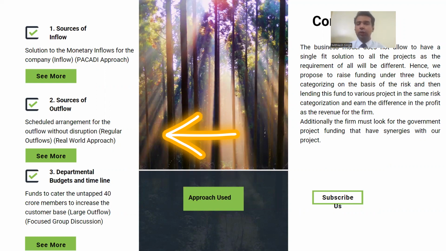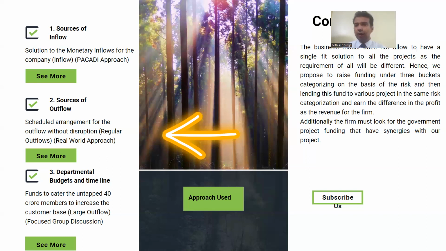Second is the source of outflow. This will be a regular outflow, that is, how we will disburse the loans to the projected clients. And the way we have proposed is by using real world approaches, with the examples of banks and Reliance Industries in the same fashion.